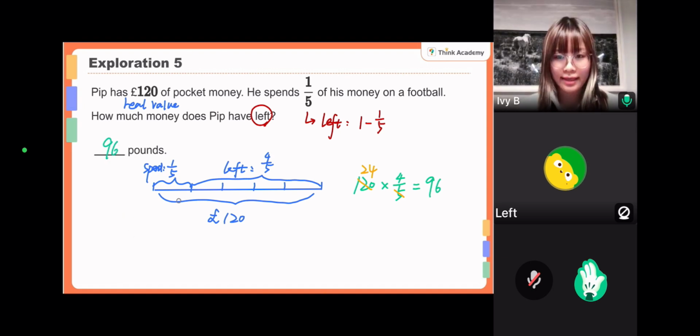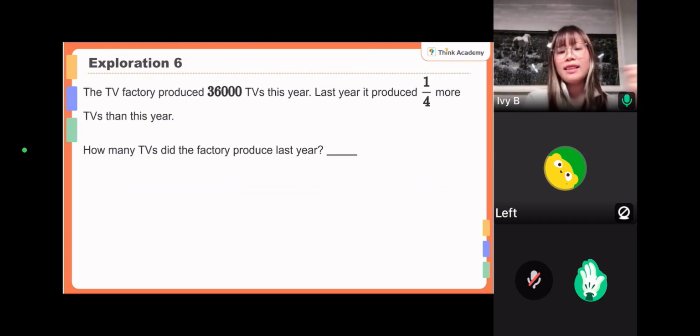Of course, you have another way. That is, you can find out the real money he spent. That is 1/5 of 120. That would be 24 pounds already spent. And then we can just use 120 minus 24. Yeah, you can use both ways. But sometimes this method will be a little bit faster. Find out the fraction first. Okay, and next you go.